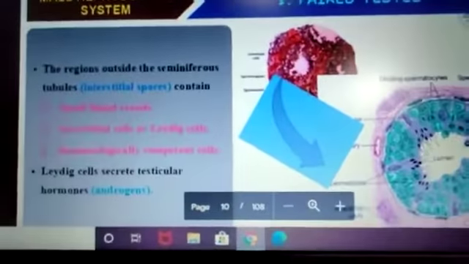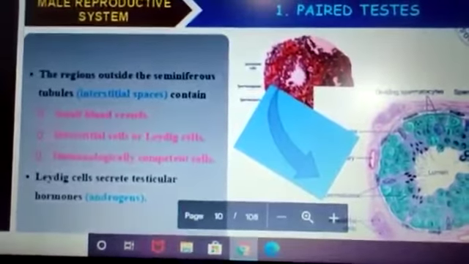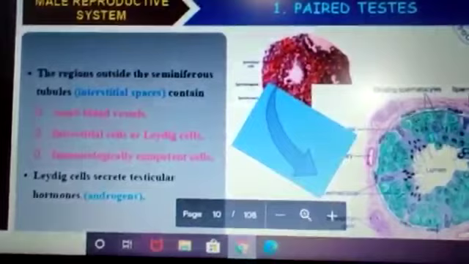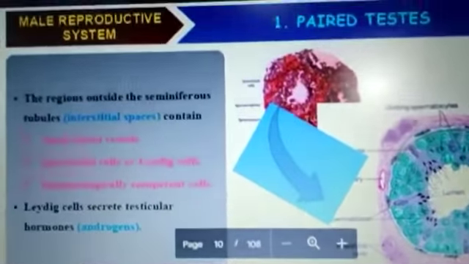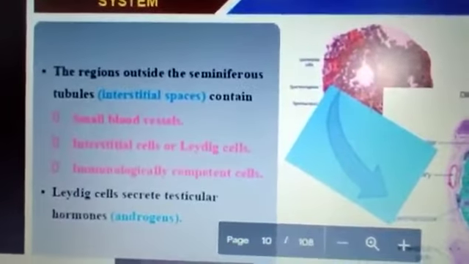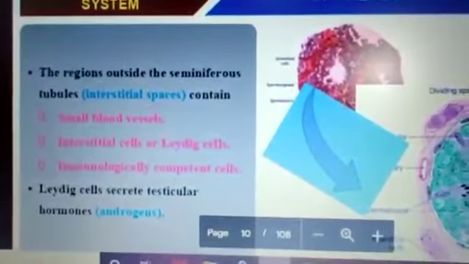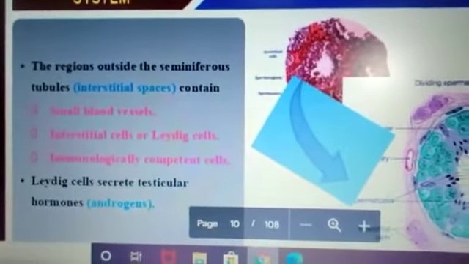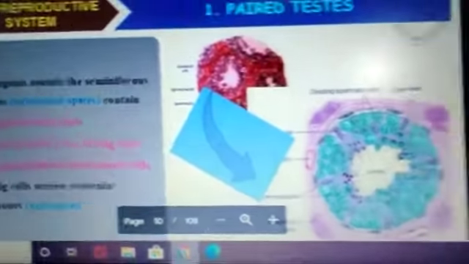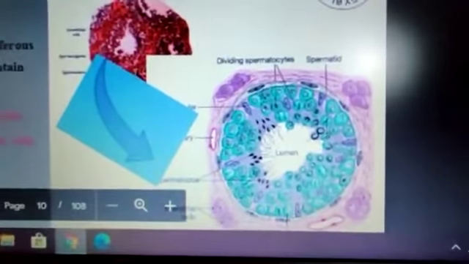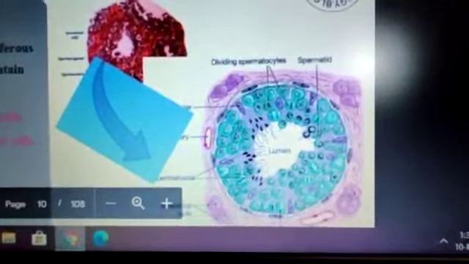Now this is the transverse section of the testes. The regions outside the seminiferous tubules are termed interstitial spaces and contain small blood vessels, interstitial cells or Leydig cells, and immunologically competent cells. Leydig cells secrete the testicular hormones, that is androgens or testosterone. You are able to see on the diagram the spermatid, and we have already seen the dividing spermatocytes.